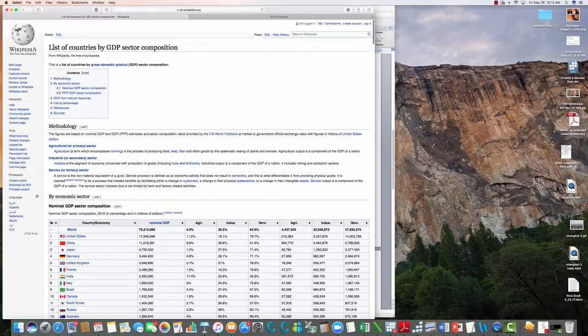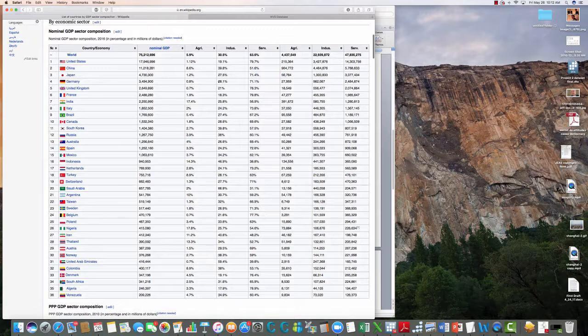Here is the first link, which goes to a Wikipedia list of countries by GDP sector composition. Basically, all that means is that they take the GDP and they break it down by the percent of the GDP in the agricultural sector, the industrial sector, and the service sector. That gives us a really good idea about where in the process of economic development our country is.